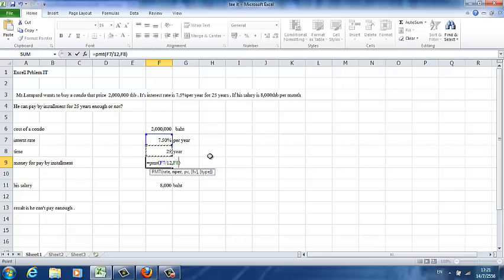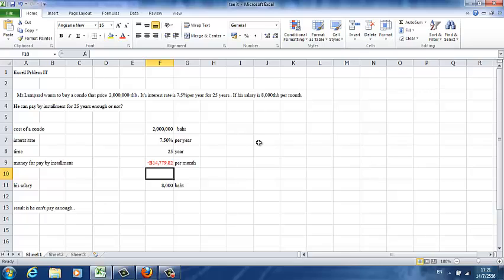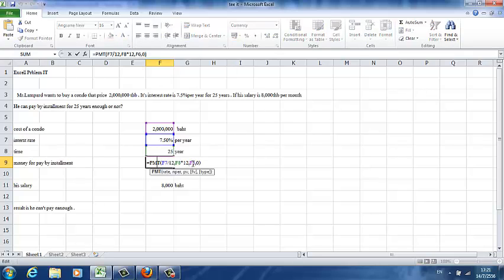The time is per year, but we use per month, so we multiply by 12. Next we use the money and zero. But the summary is a minus. We can change it by adding a minus to the money.